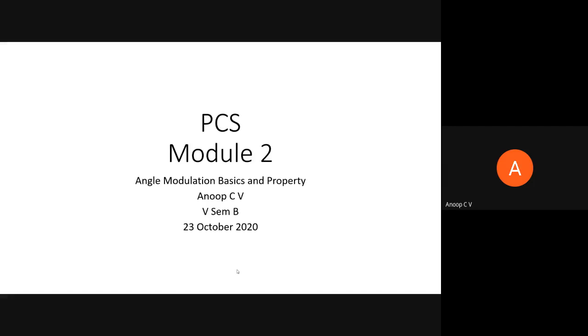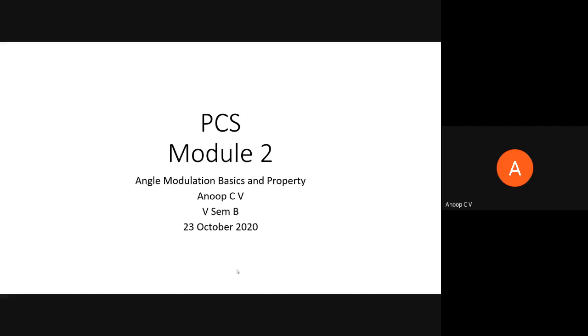So today, officially, we'll start with module 2, that is angle modulation. In this session, we'll discuss in general about angle modulation, which includes phase modulation and frequency modulation, and some of the basics and properties. And we'll try and solve one problem, which is related to a property called zero crossing.